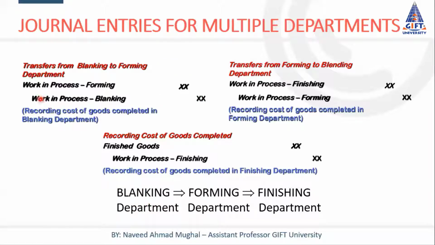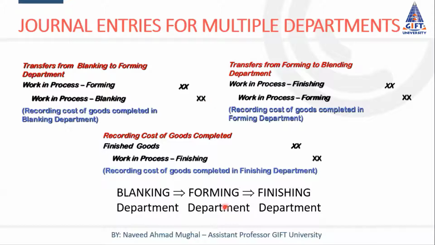It means we have transferred cost from blanking department. So work in process in blanking department has been reduced. When it is reduced, it is credited. And work in process, meaning processed goods in forming department, has been increased. So work in process, an asset, is increased, and it is debited. So work in process forming account is debited, and work in process blanking account is credited.